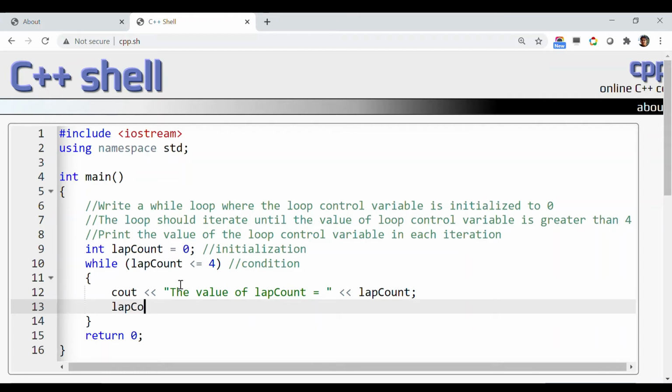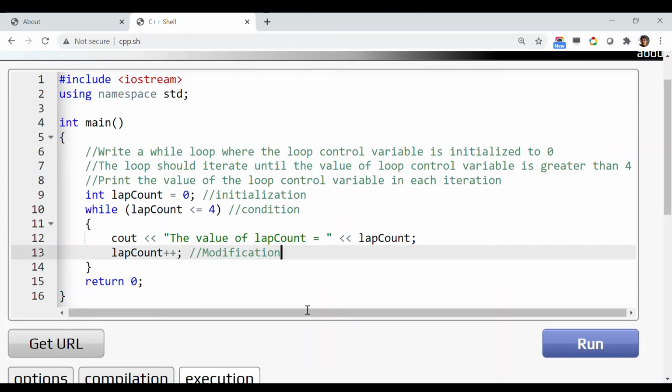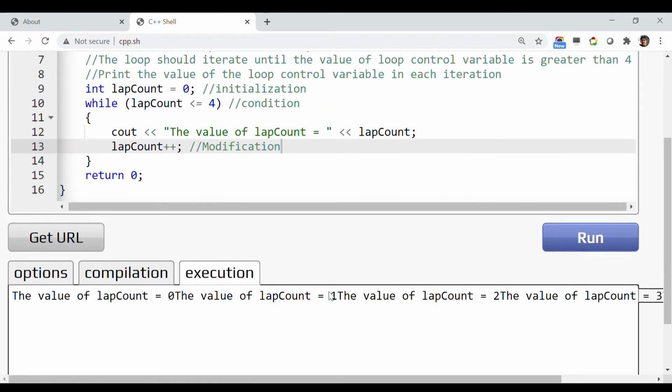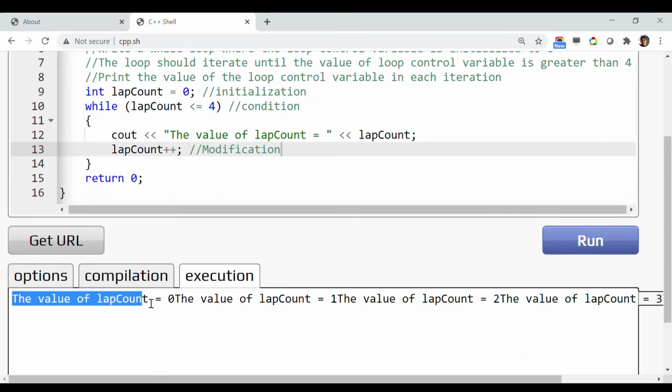So let's do lap count plus plus. I'm incrementing the variable, and this is the modification part. Now if I run this program, you can see that the value of lap count is 0, in the next iteration it is 1, something like this.